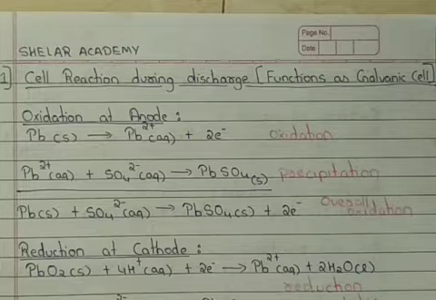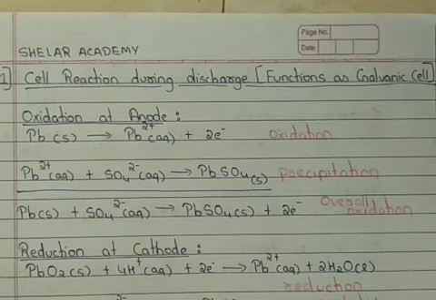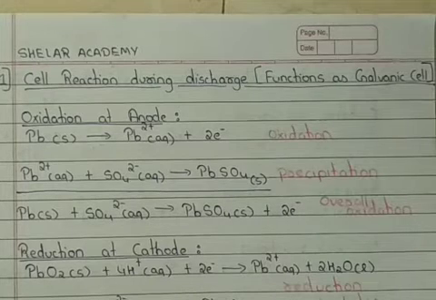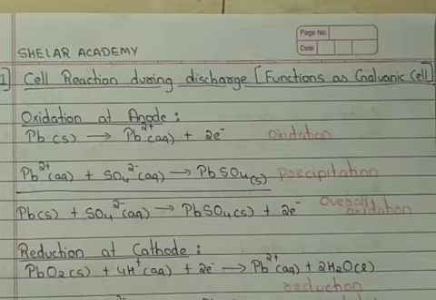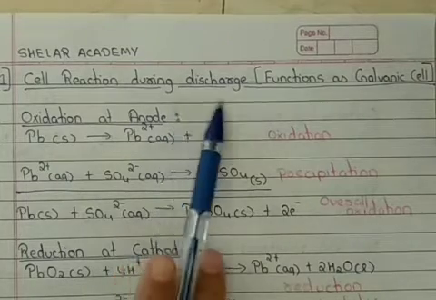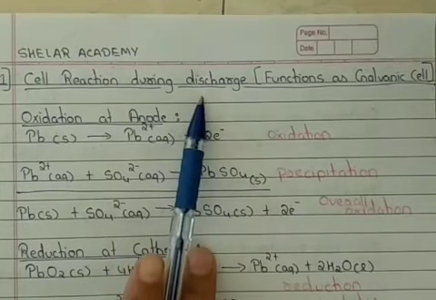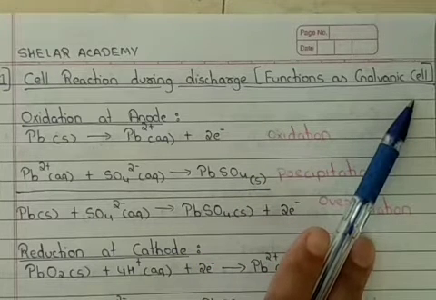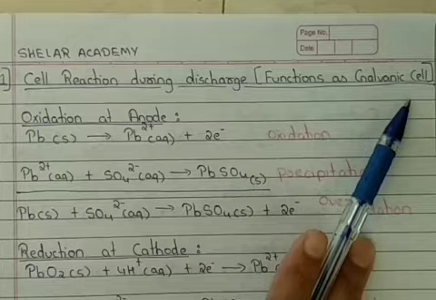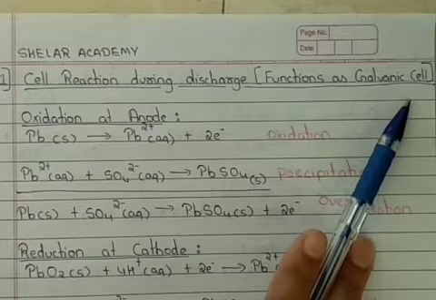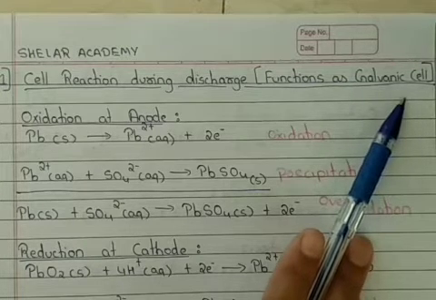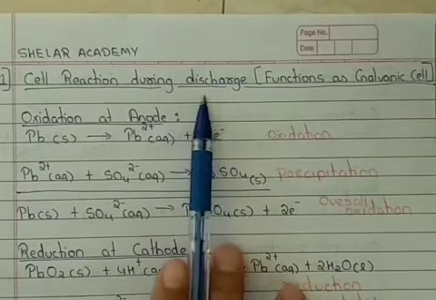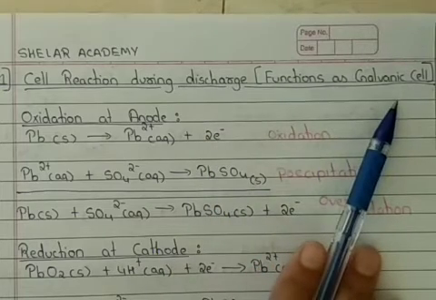After understanding the construction and the cell representation, the next part is the cell reaction. When we are writing down the cell reaction for the lead accumulator cell, there will be two types of reaction. One, when it is discharging. I repeat, when it is discharging, it functions as a galvanic cell, which means chemical energy is getting converted into electrical energy, a spontaneous reaction. So make sure that when you write the reaction for discharge, it functions as a galvanic cell.